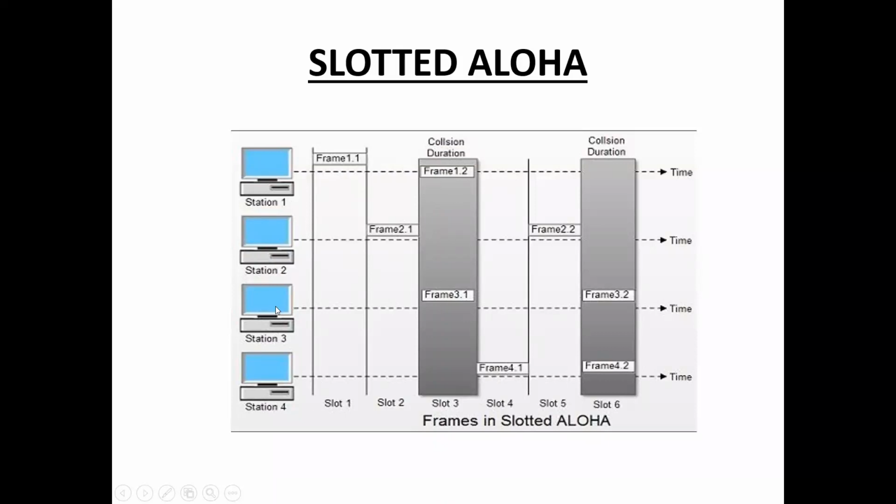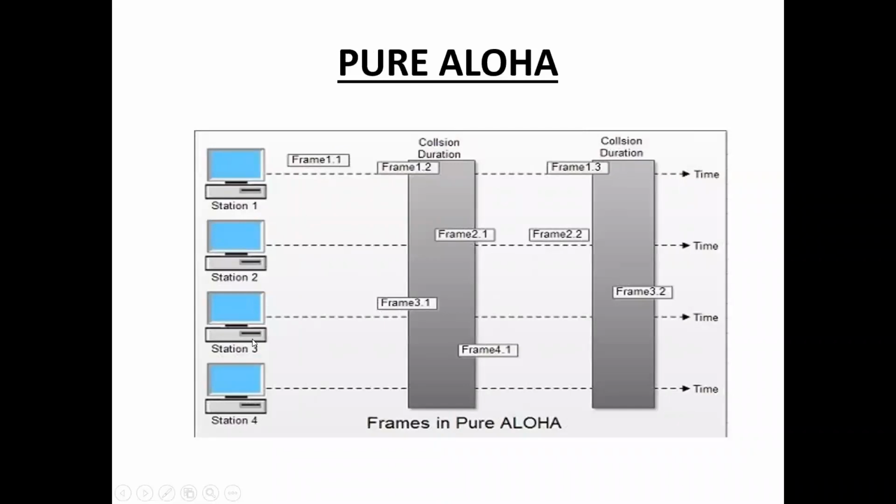Station 1, station 2, station 3, and station 4 transmit the frames using only a single shared network channel. In pure Aloha also, station 1, station 2, station 3, and station 4 transmit the frames through the single channel.